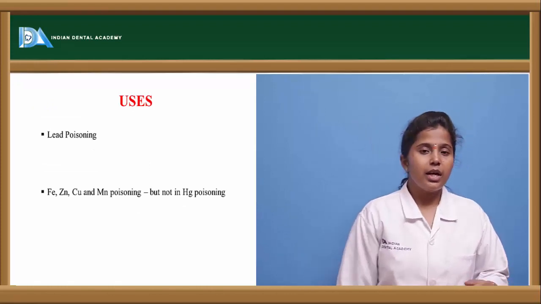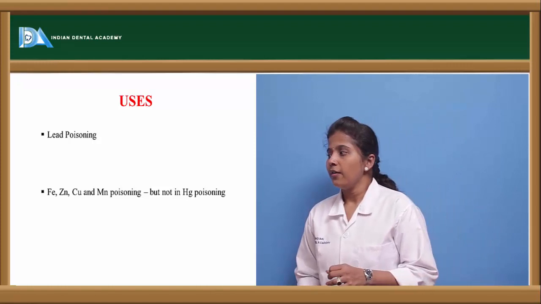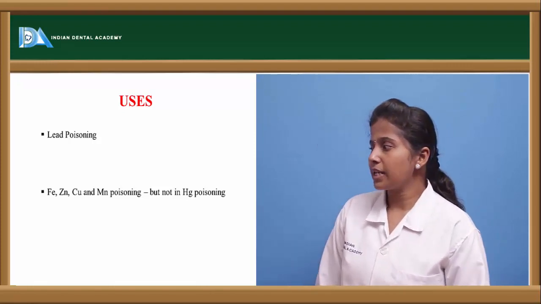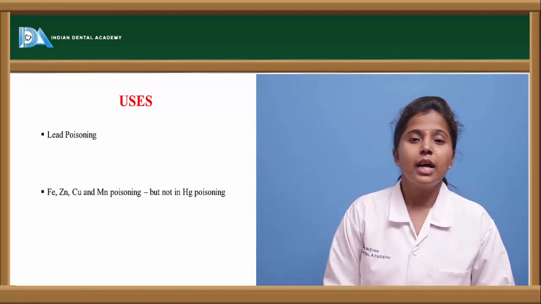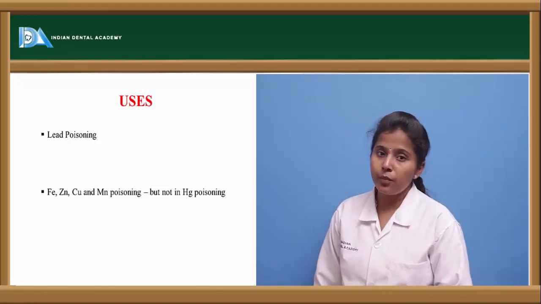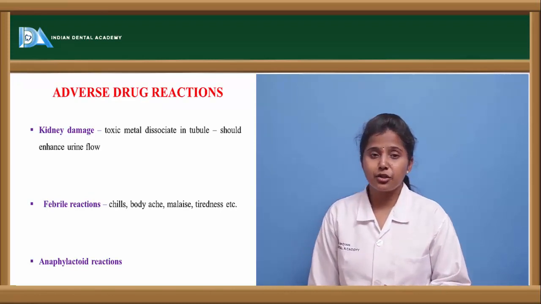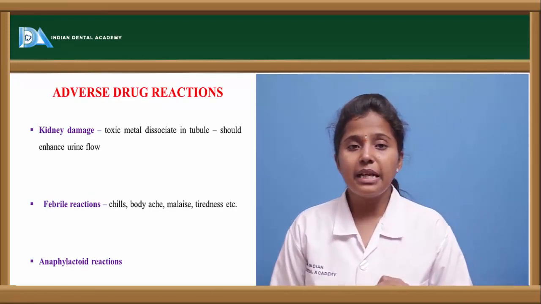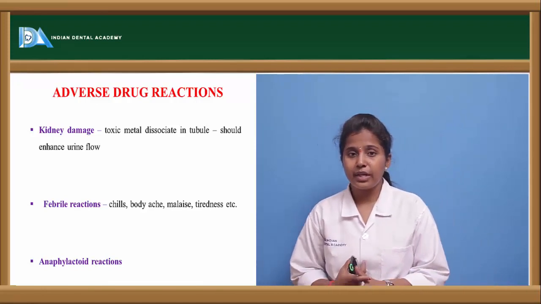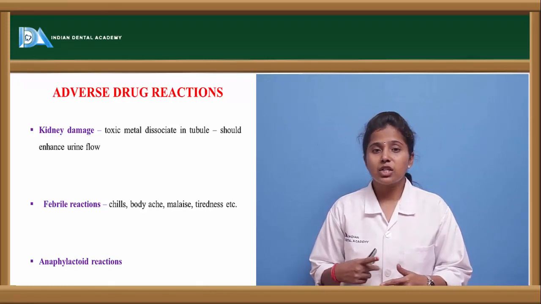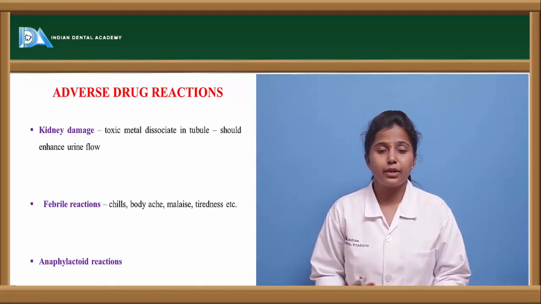What are the uses? It is mostly used in lead poisoning, and it is used in iron, zinc, copper as well as manganese poisoning, but it is not recommended in cadmium poisoning or mercury poisoning. What are the adverse drug reactions of this EDTA? It mainly has adverse reactions with the kidney. It can cause kidney damage if given in overdoses. It may also cause chills, fever, sweating and tiredness if given in overdose.